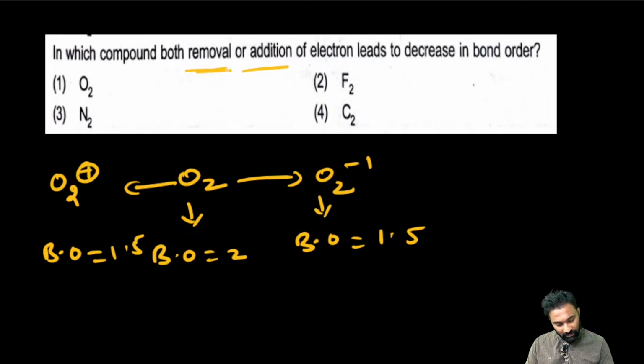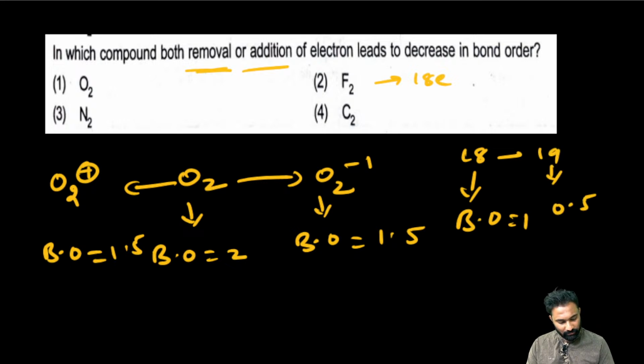What is being asked is the compound where removal or addition of an electron leads to a decrease in bond order. Now if you take F2, in both cases the bond order is decreasing. F2 has 18 electrons, and the bond order is 1. If I add one electron, 19 electrons, bond order is 0.5.